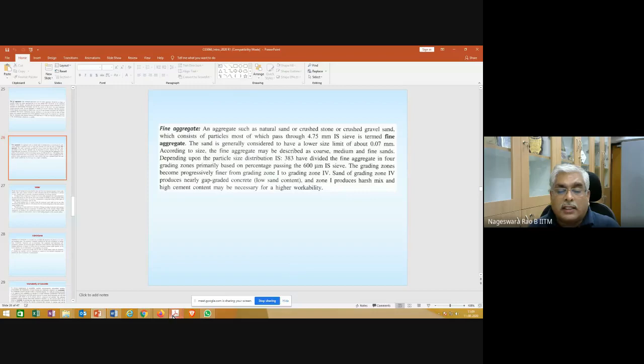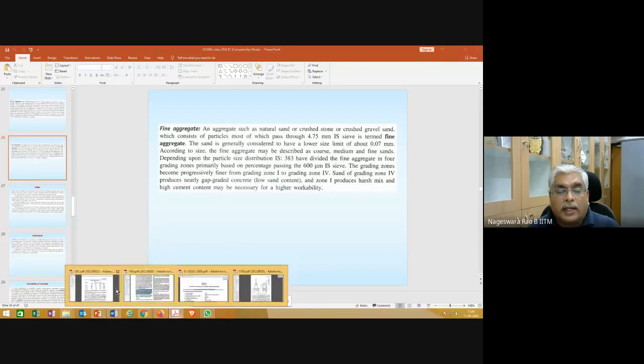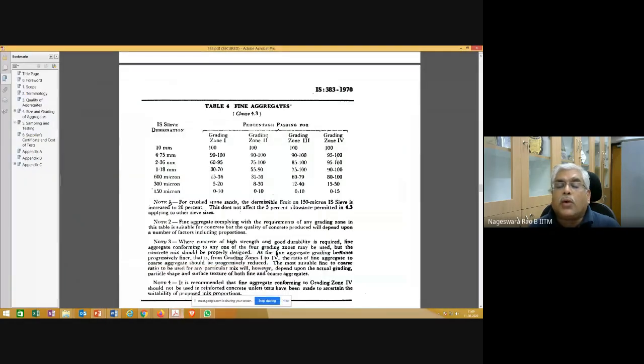Anyway, we'll see what this IS 383 is and what these grading zones are. This is what I'm talking about: table 4 in IS 383 1970. This is the order in which you need to place these sieves.